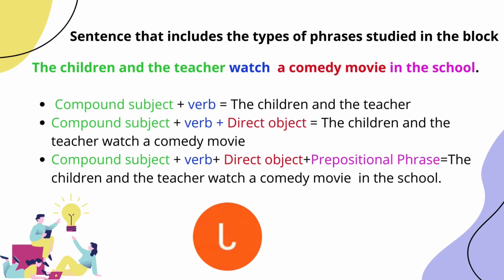For that reason, it becomes a prepositional phrase, in the school. And we have here several structures that a sentence includes, and it is important to remember these structures to create a good sentence and continue to learn.